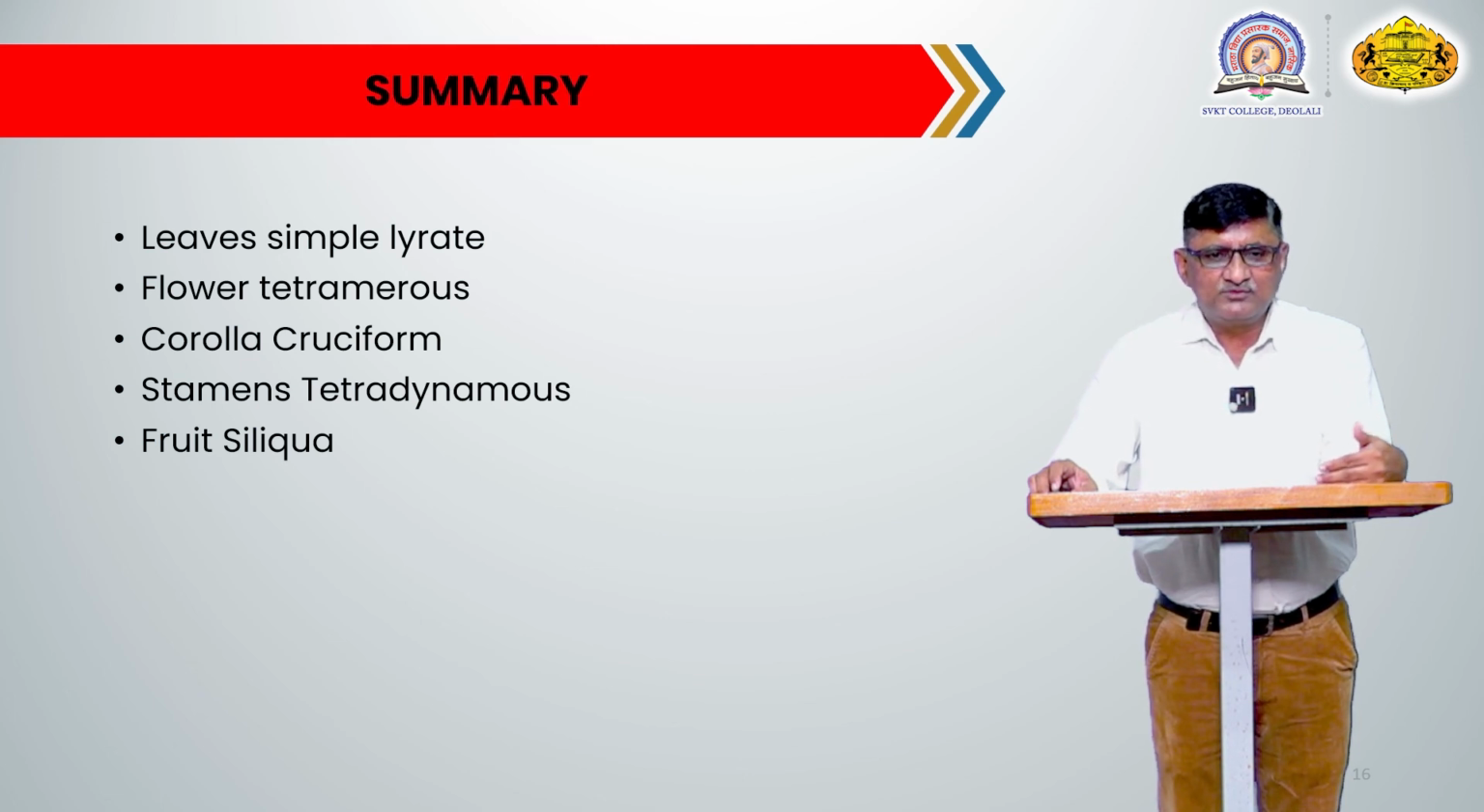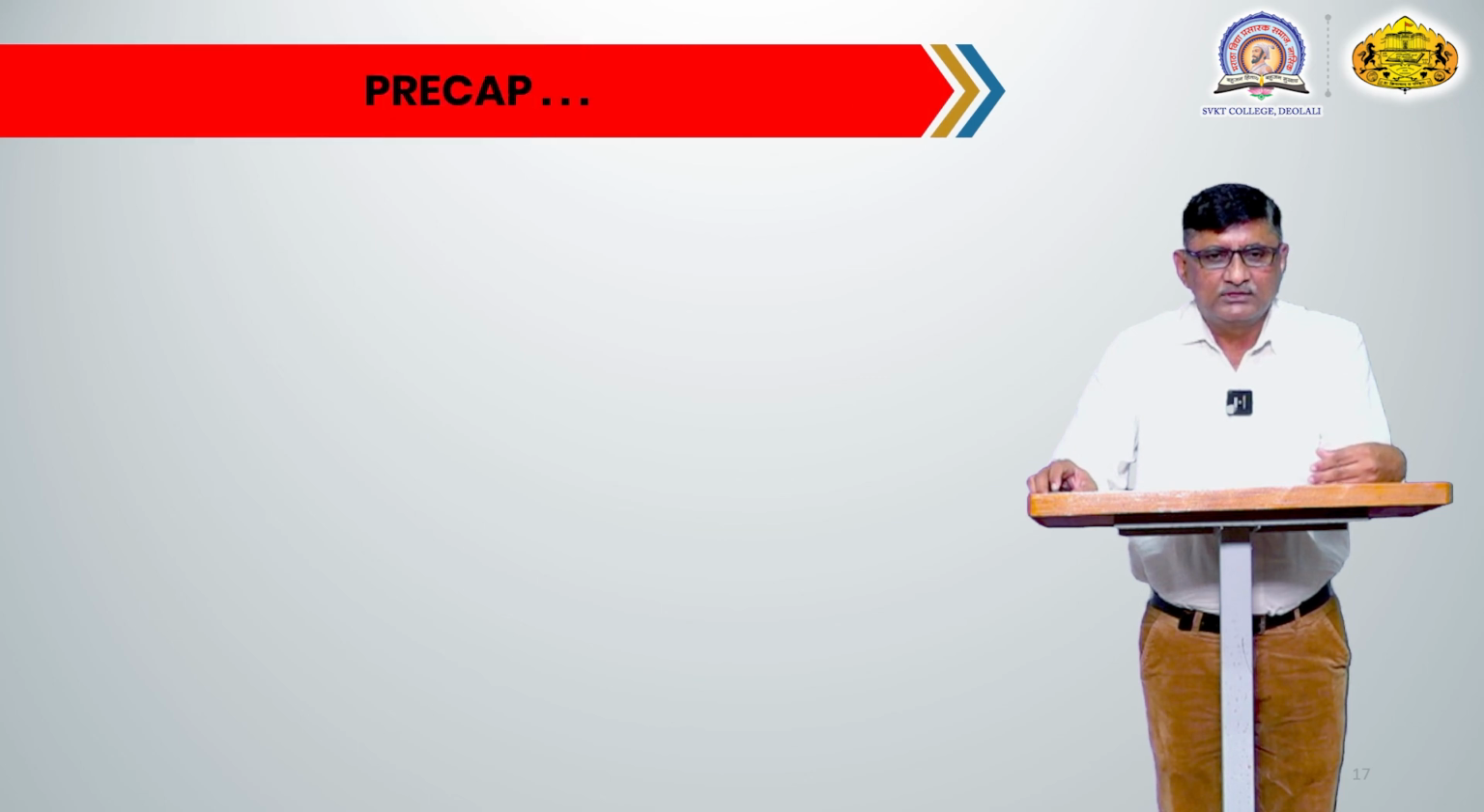Summary. In the summary we will see the typical features or summarized characteristics of this family that we studied. In this family the leaves are simple and lyrate, flowers tetramerous, corolla cruciform, stamens tetradynamous, and the fruit is siliqua type.